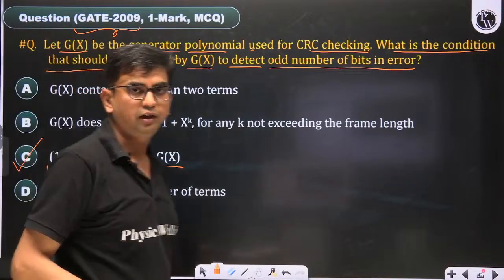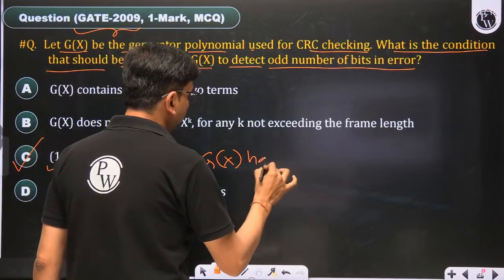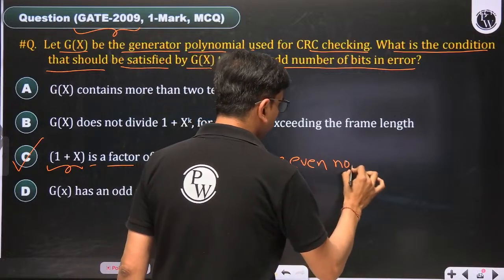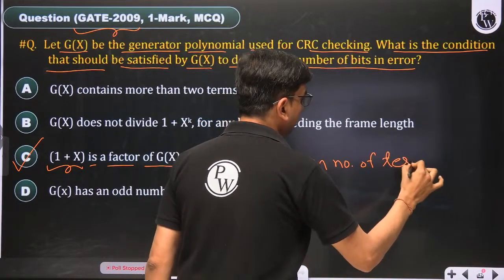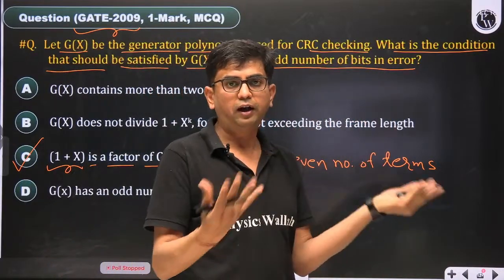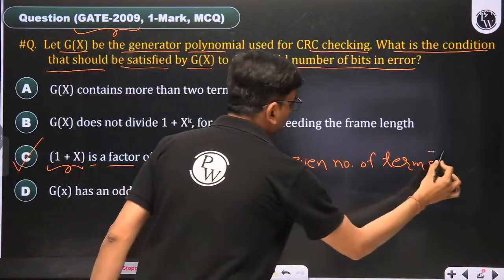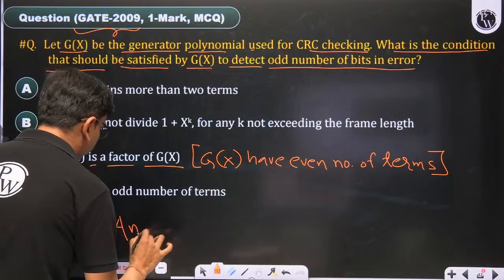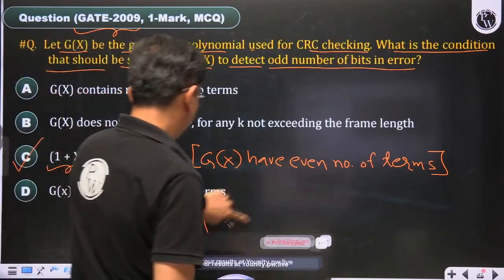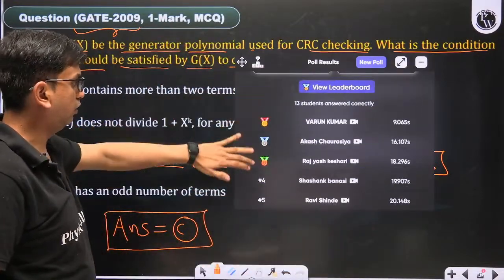Why? In such cases Gx has an even number of terms. And if Gx has an even number of terms, then the error polynomial has an odd number of terms, and 100% it shows incomplete division. The receiver will be able to detect the errors. So the correct answer of this question is C. Everyone is giving the correct answer. Very good.